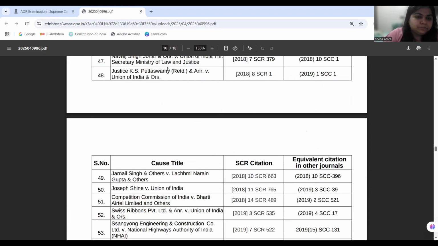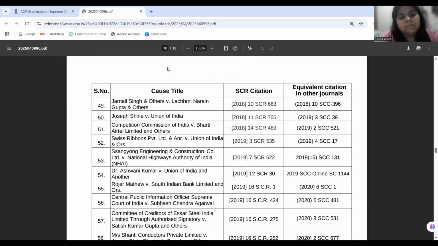Next is the Competition Commission of India versus Bharti Airtel Limited. It is basically ruling that when 2 regulatory authorities are involved, one being the Competition Commission of India and the other being TRAI, the Telecom Regulatory Authority of India, the court is laying down the precedent that both the proceedings are different, but primacy shall be given to the special technical unit to decide the case first, and then it will come to the Competition Commission of India.